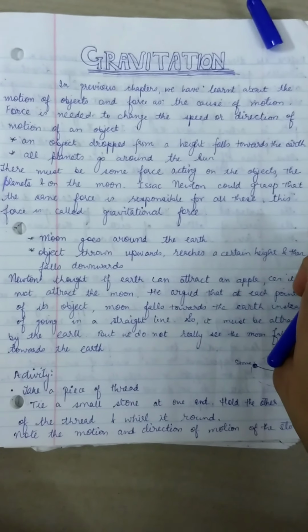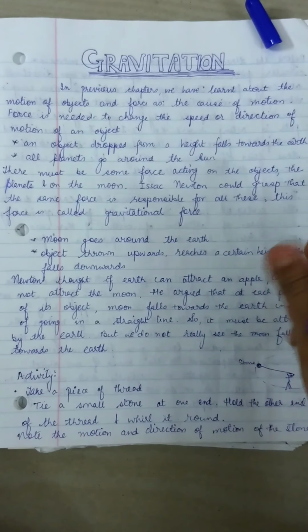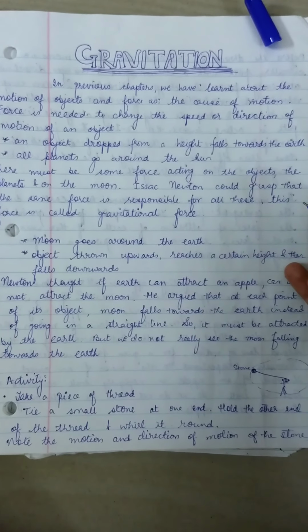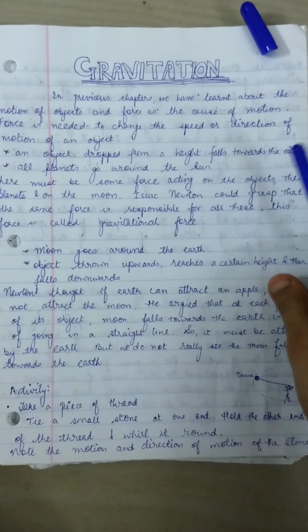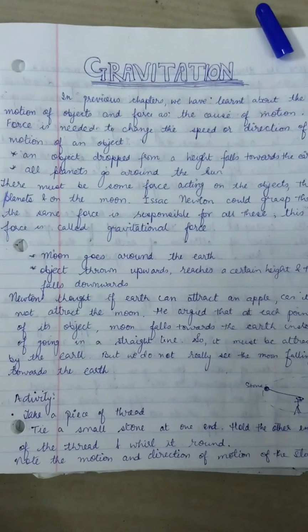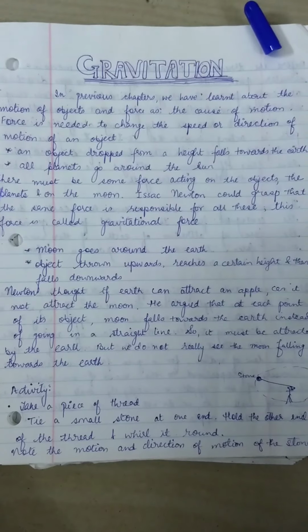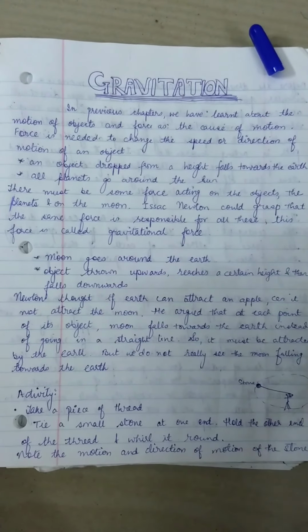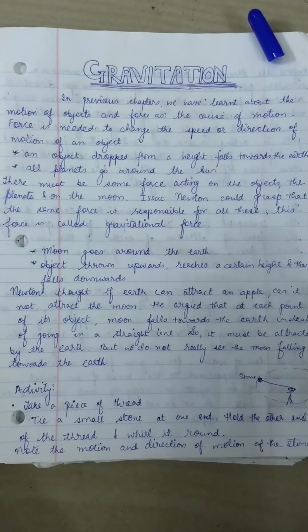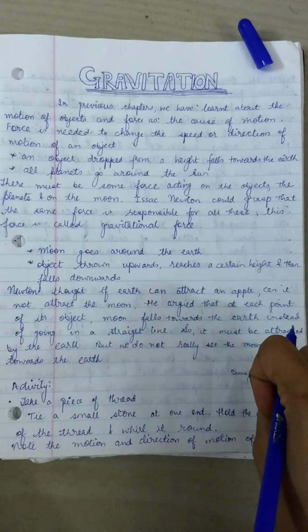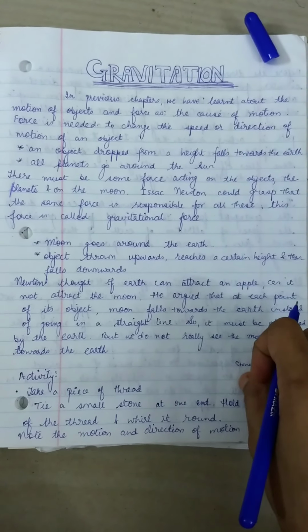We'll start with a new topic, gravitation. What is gravitation? Whenever we throw an object from a height, it will fall towards the earth, or whenever we throw an object up in the sky, it will reach a certain height and then finally will come down to the earth. So that means some force is acting on the object which is making the object come to the ground. This force which is attracting any object is known as gravitational force.